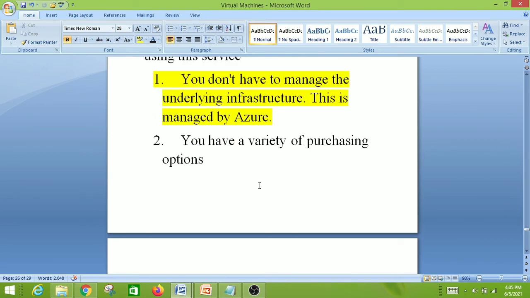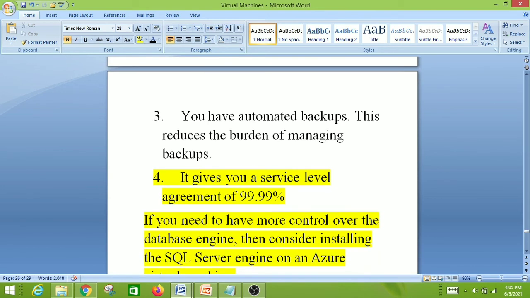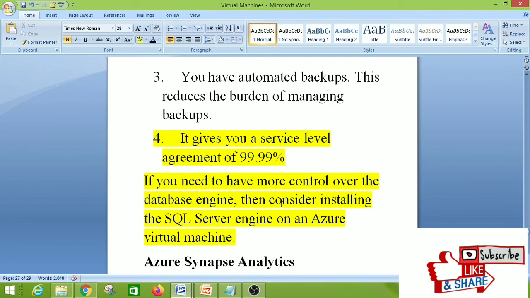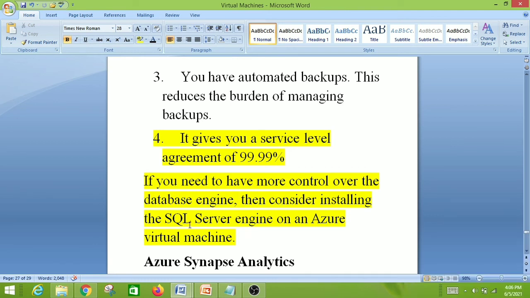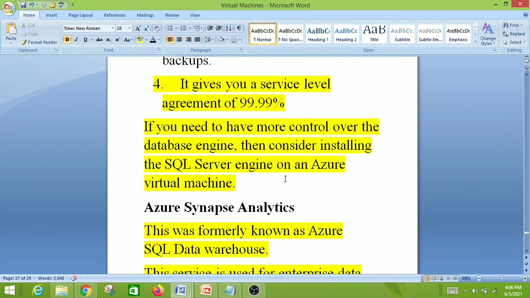You have a variety of purchasing options. You have automated backups. This reduces the burden of managing backups. And the next important point is it gives you a service level agreement of 99.99%. So SLA is 99.99%. If you need to have more control over the database engine, then consider installing the SQL Server engine on an Azure virtual machine. So that would not be a Platform as a Service.